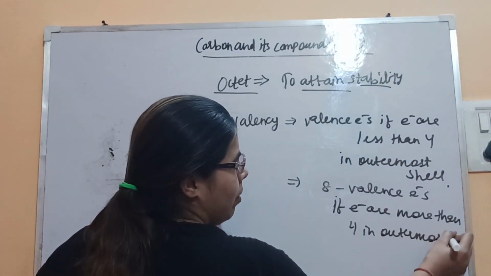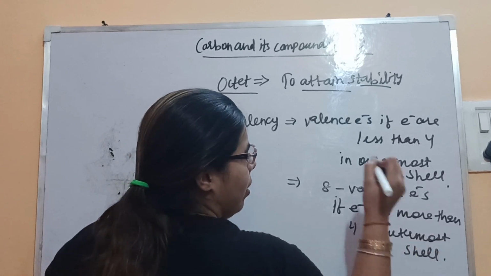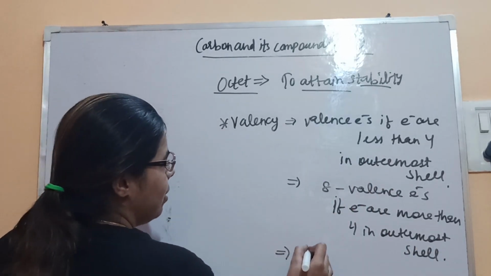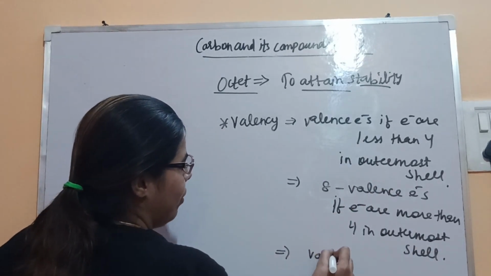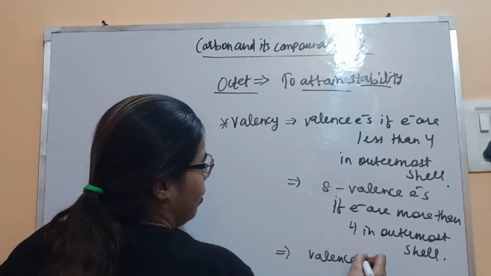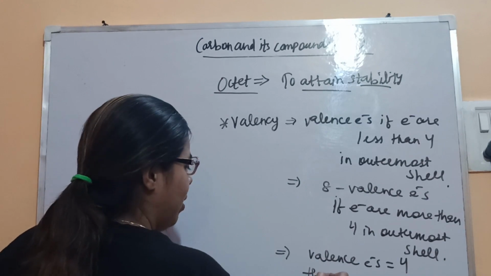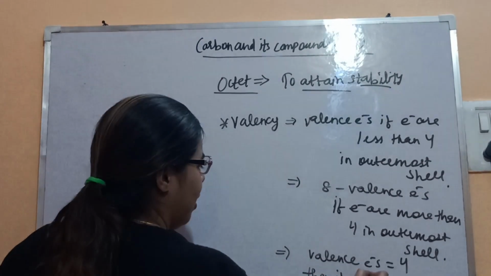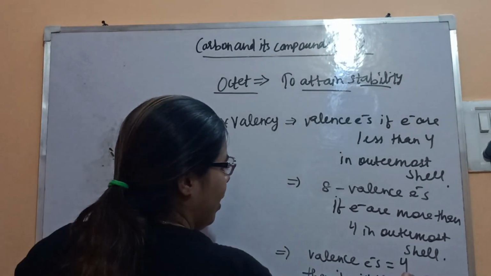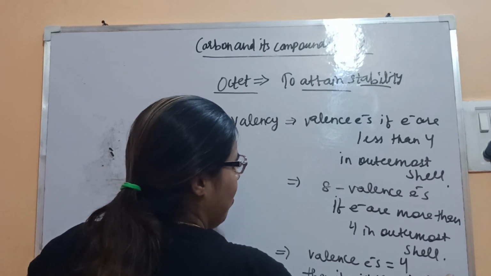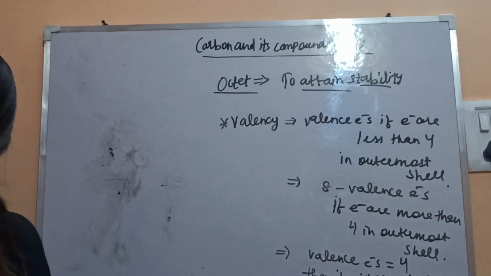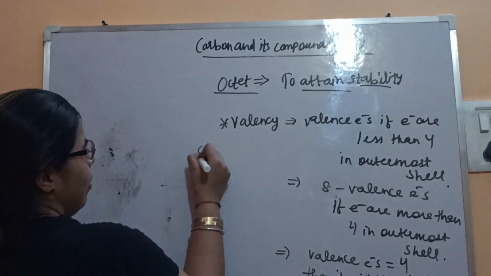And the last one: if valence electrons are equal to 4, then the valency will remain the same.